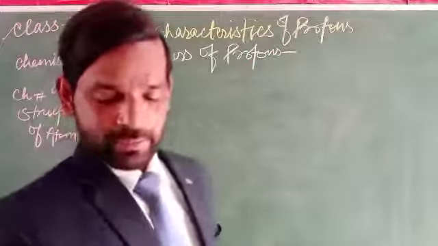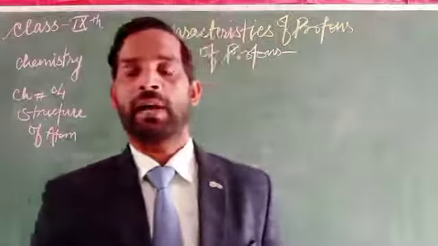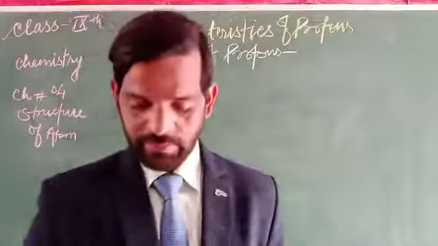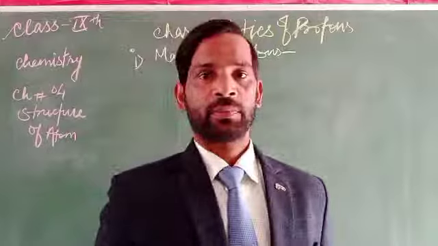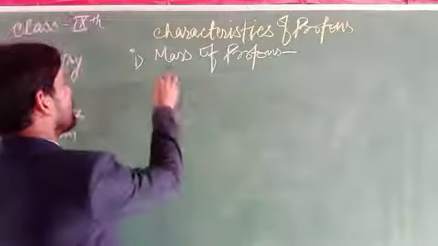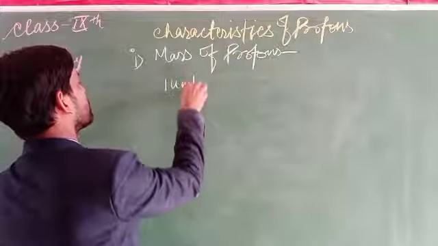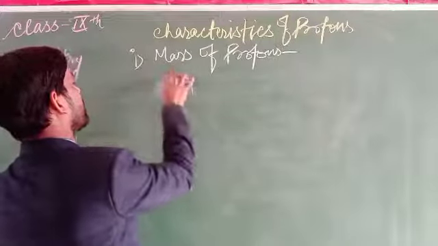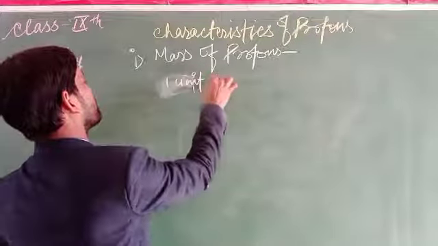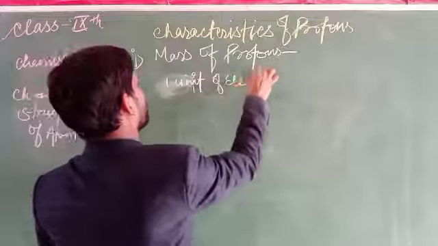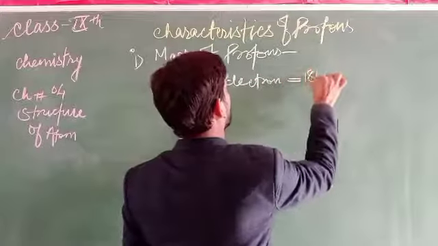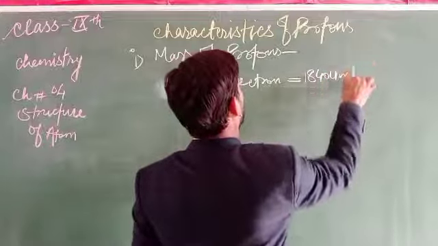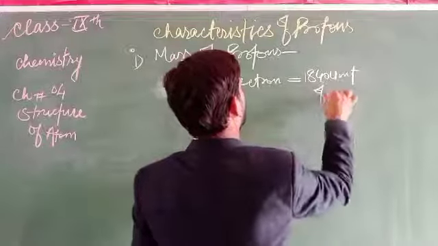As we know, the proton has a positive charge, which is the opposite charge of the electron. So 1 unit of electron is equal to about 1840 units of protons.